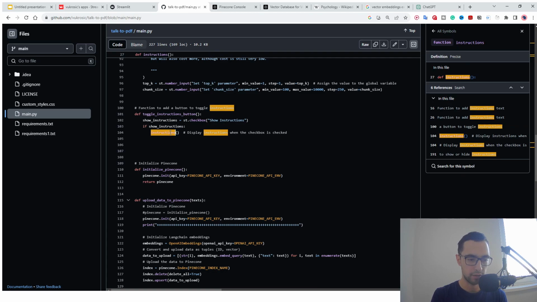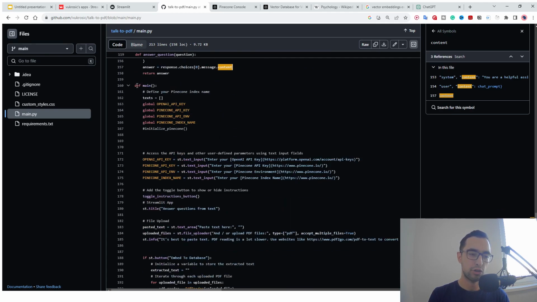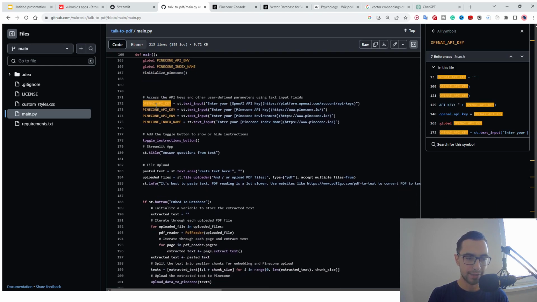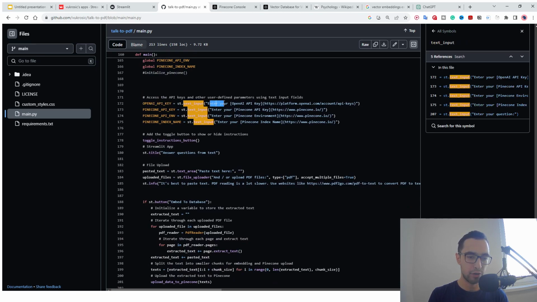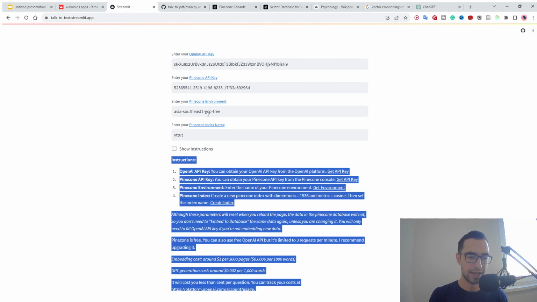And now let's actually go just a little bit down, and we will now continue from the main function. So I'm gonna define texts as an empty array. I'm gonna define all of these global variables that I already defined, OpenAI API key, etc. And then we are going to say OpenAI API key is st.text_input, enter your OpenAI API key. So all of these fields, st.text_input, those will be here at the top. Let me hide instructions. So those will be these fields at the top.